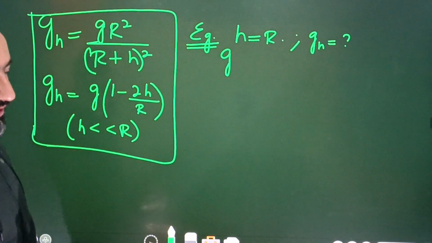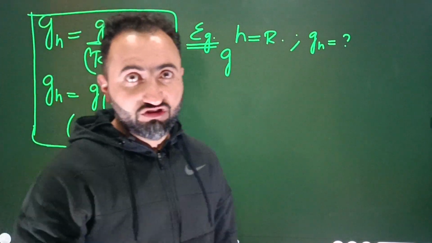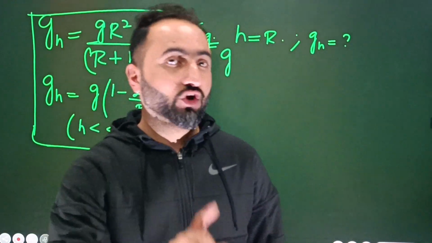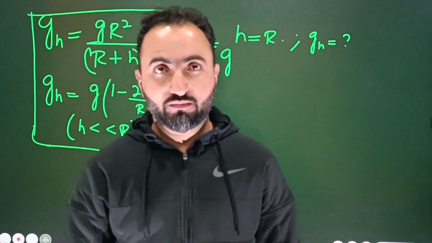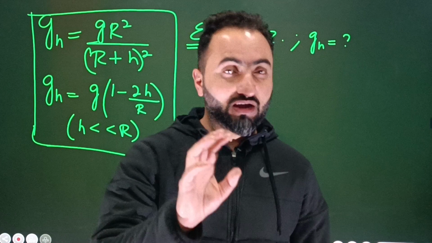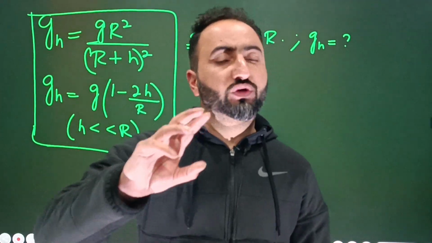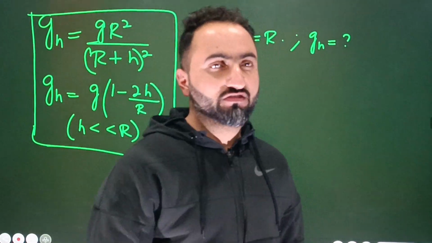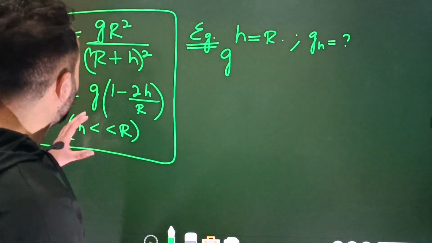1 minus 2 is equal to -1, so the answer will come as -g. Option A can be -g in order to create confusion among the brain of the students. Okay, so the answer is not -g. First of all, acceleration due to gravity is not negative. Its value is simply plus 9.8 meter per second square. Okay, so pay attention here.